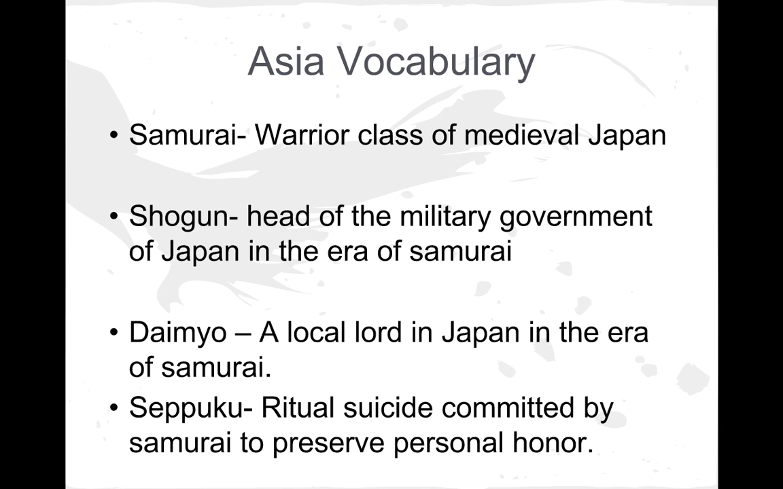We have shogun next, which was the head of the military government of Japan in the era of the samurai. And then we have the daimyo, which was a local lord in Japan in the era of the samurai. Here's a key way to remember these two terms, because they are pretty similar. Shoguns are involved with the military, so you could think of guns and military to help you remember that, and the daimyo was the local lord.